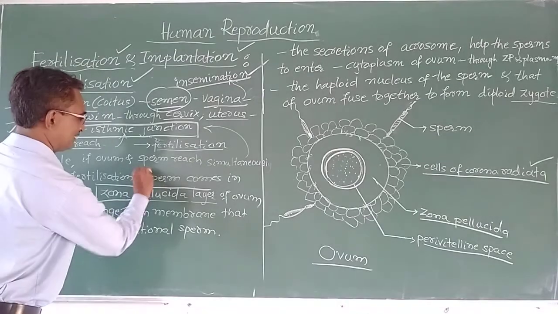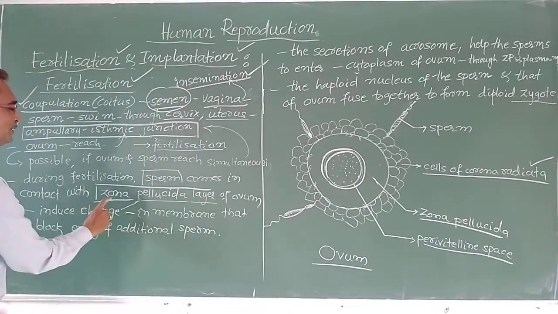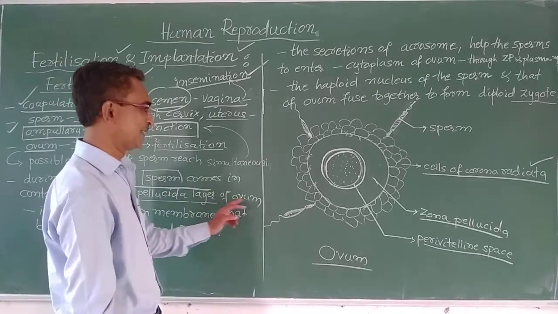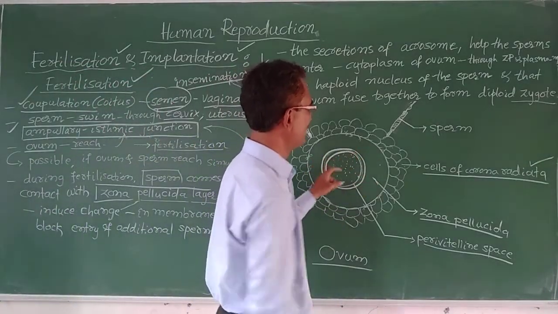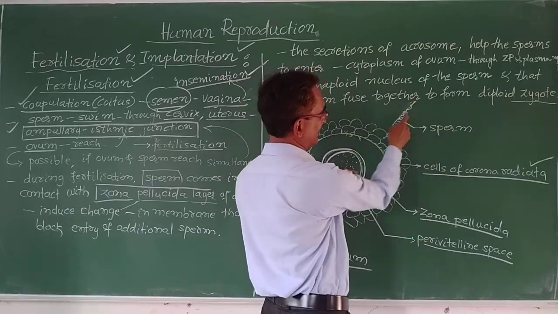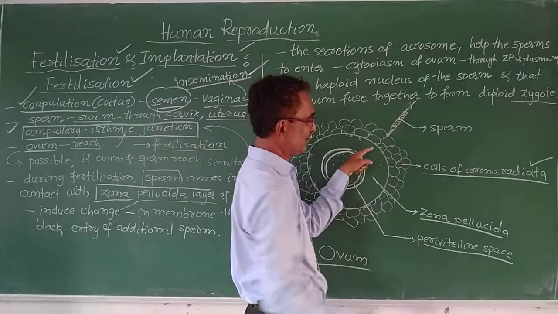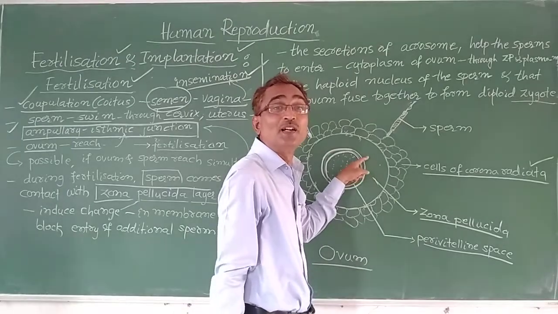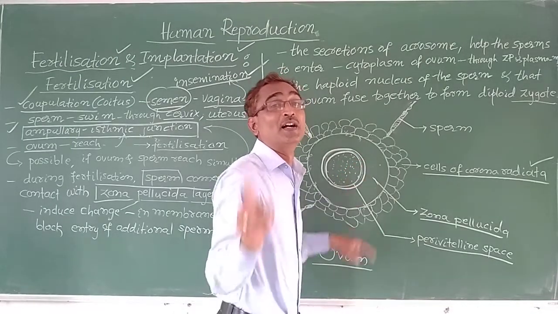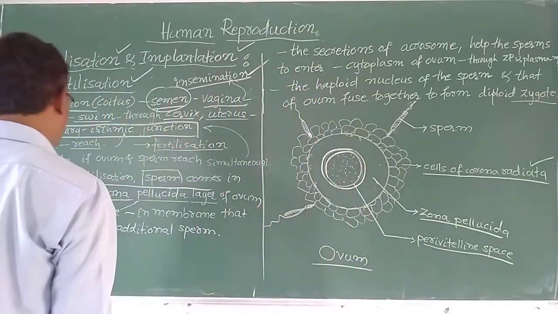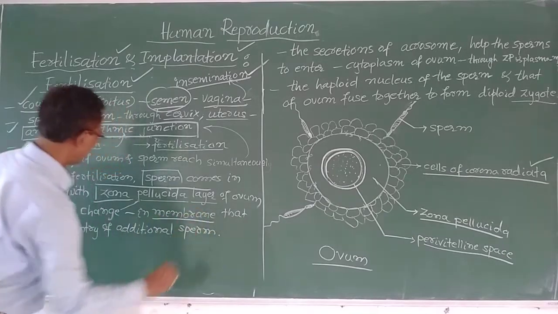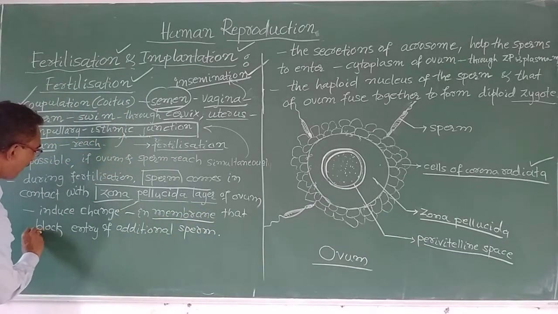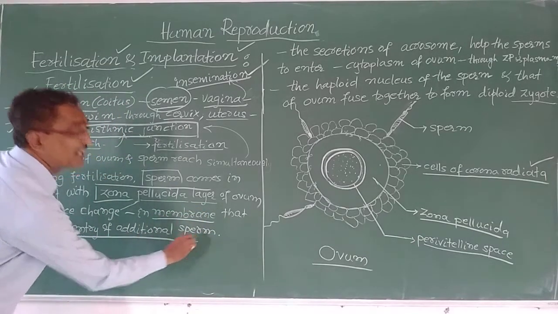Now, during fertilization what happens? The sperm comes in contact with the zona pellucida layer of the ovum. You see, this is the zona pellucida layer of the ovum. Then this induces change in the membrane, so that it blocks the entry of additional sperm.